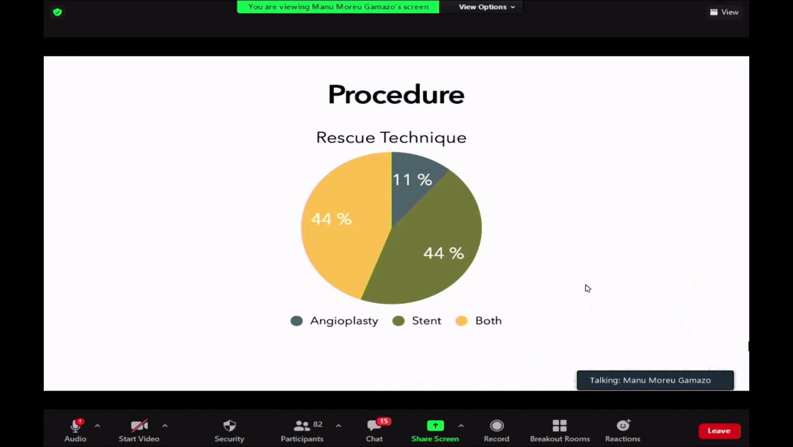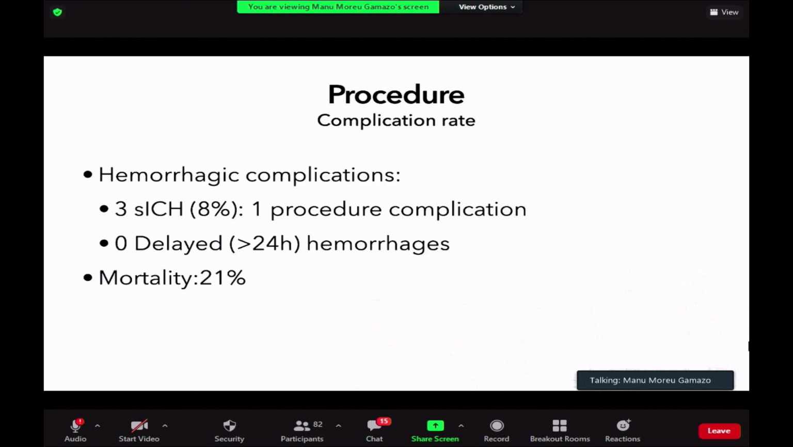This is the rescue technique that we applied. So only stent in 44 patients. That's pretty much the same as the one with angioplasty plus stent. Those two groups are 16 patients in each group, so that gives us 32 patients, and the other 4 patients were treated only with angioplasty, because we were trying to establish the utility of this technique.